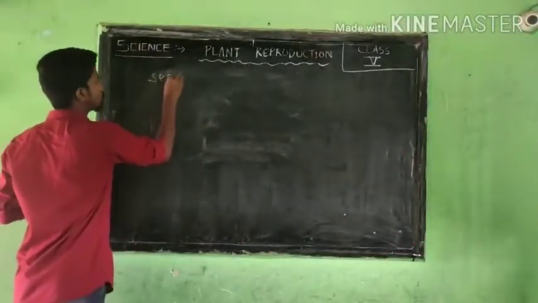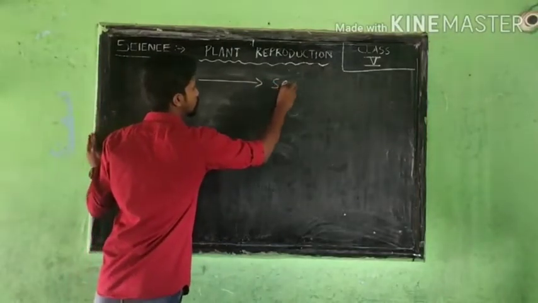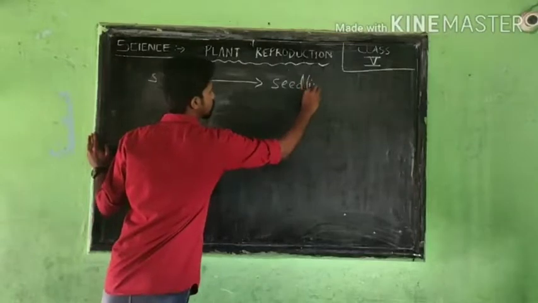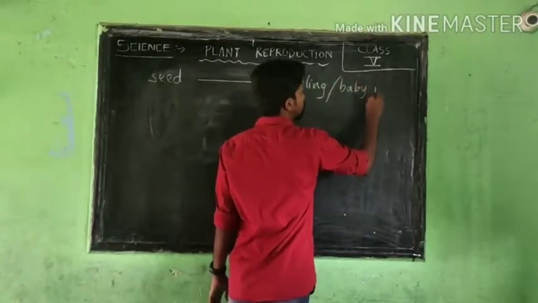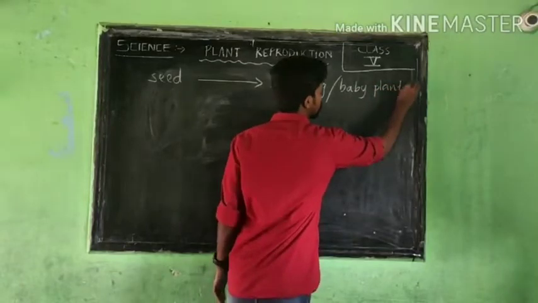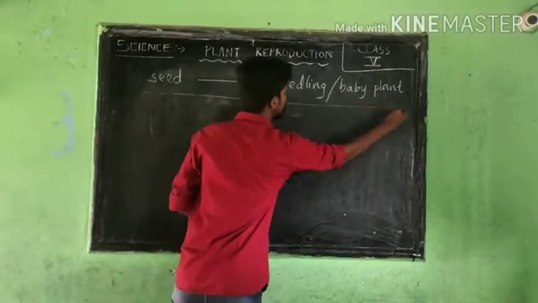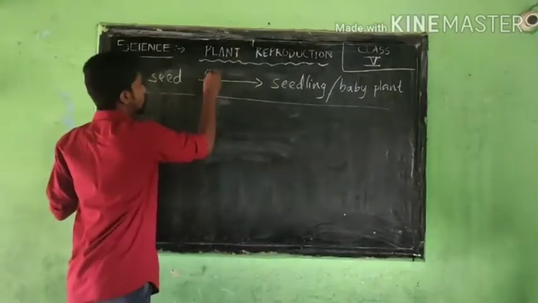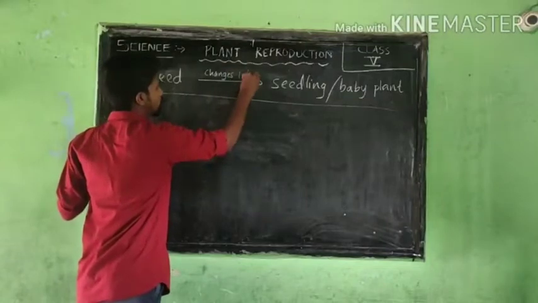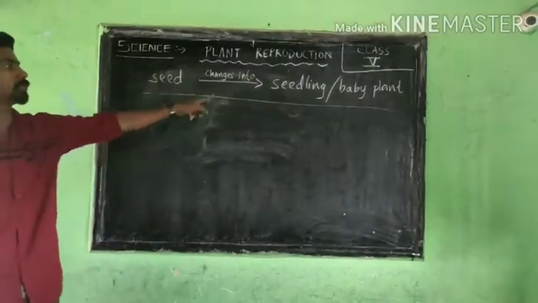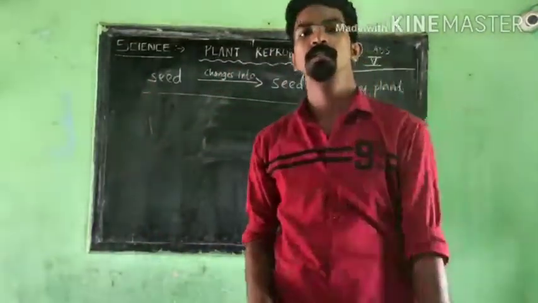A seed, simply we can write like this: seedling or baby plant. Baby plant will be easy for you to study. This process, where a seed changes into a seedling or baby plant, is called seed germination.